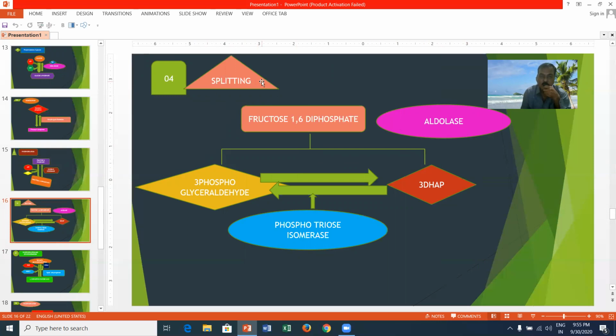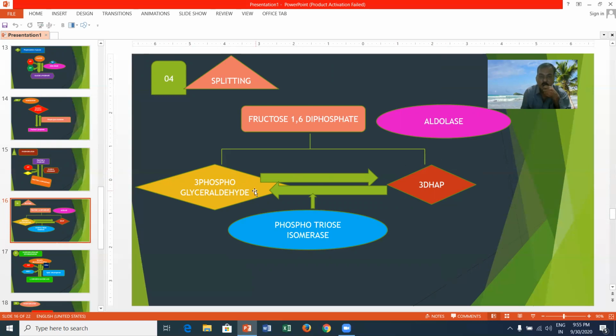Here it undergoes splitting. The 6 carbon fructose 1,6-diphosphate is converted into 3 carbon 3-phosphoglyceraldehyde as well as 3 carbon DHAP. DHAP means dihydroxyacetone phosphate, in the presence of an enzyme called aldolase.